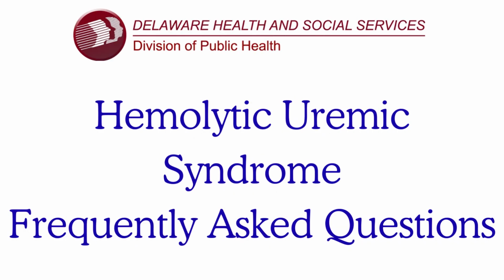What is hemolytic uremic syndrome? Hemolytic uremic syndrome, HUS, is a rare but serious disease that affects the kidneys and blood clotting functions of infected people. Infection with HUS causes the destruction of red blood cells, which can then cause kidney failure. HUS occurs more commonly in children under 5 years of age than in other age groups.